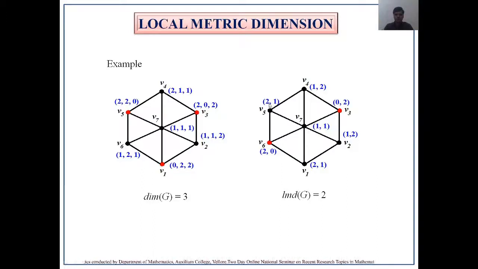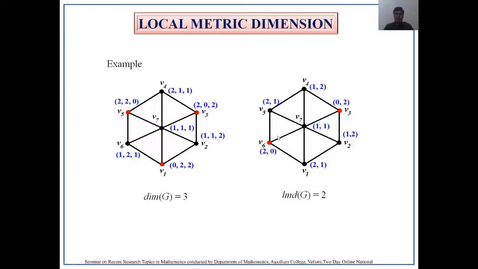Similarly, v5 and v1 are not adjacent, that is why they have the same representation. If the vertices are not adjacent, you can have the same representation. If the vertices are adjacent, you should not have the same representation.